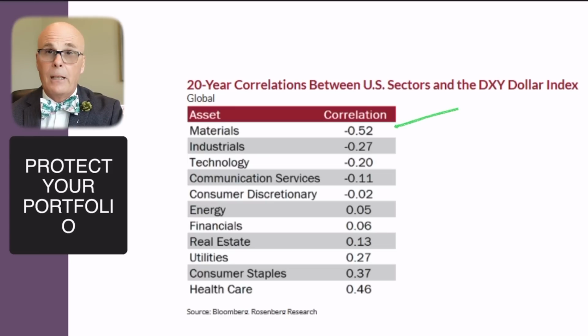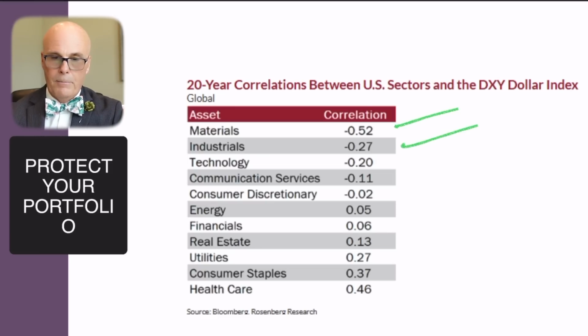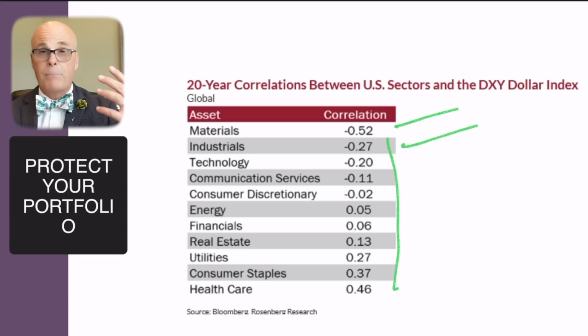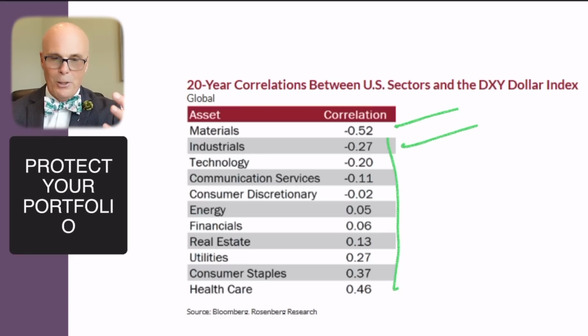The final thing is sectors that we can hold that aren't as negatively affected by the US dollar. Obviously materials, because that includes gold, but also base metals and whatnot, and industrials. As you go down from there, it's really in the 20s, and then it gets positively correlated after that. So you really want to stick, as I keep harping on people, largely to commodities.